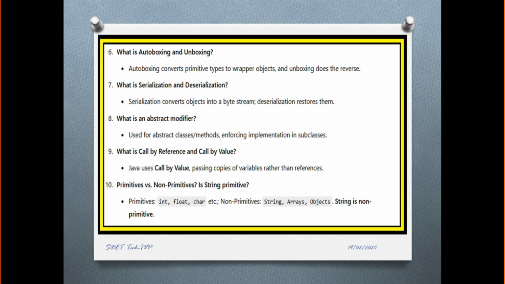What is an abstract modifier? Abstract modifier, abstract class method, enforces implementation by subclasses. What is call by reference and call by value? Java uses call by value, passing copies of the variable rather than the references.